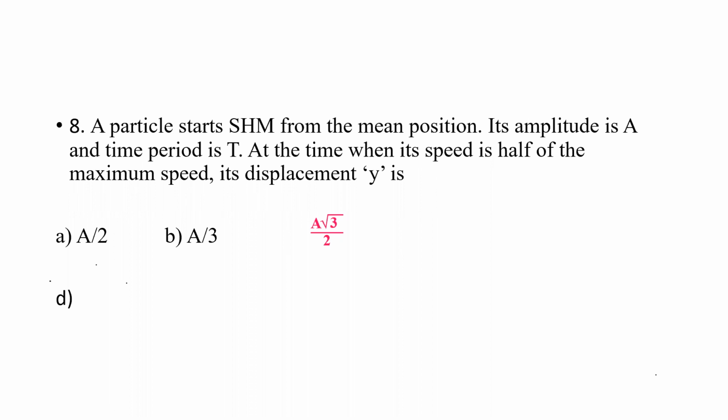Its amplitude is A and time period is T. At the time when its speed is half of the maximum speed, its displacement y is given by. So the amplitude is A and the time period is T, and at the time when its speed is half of the maximum speed, we need the displacement.